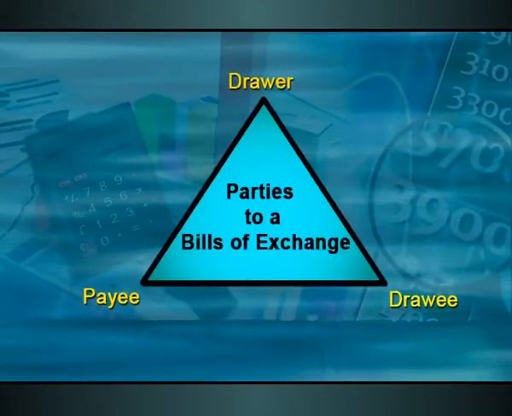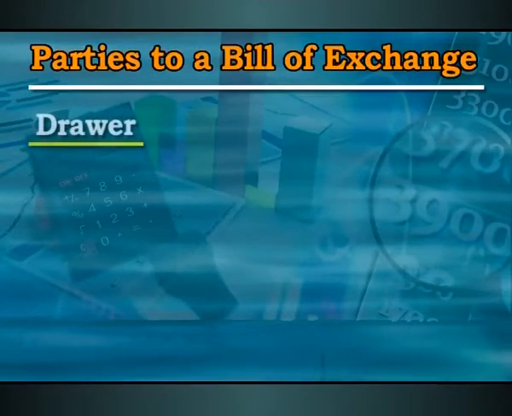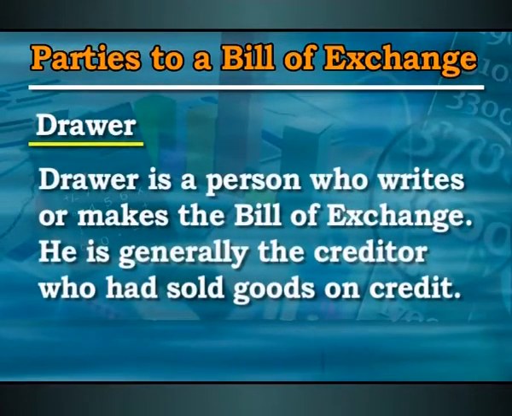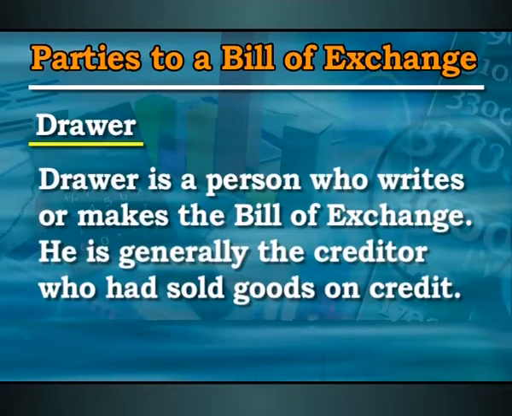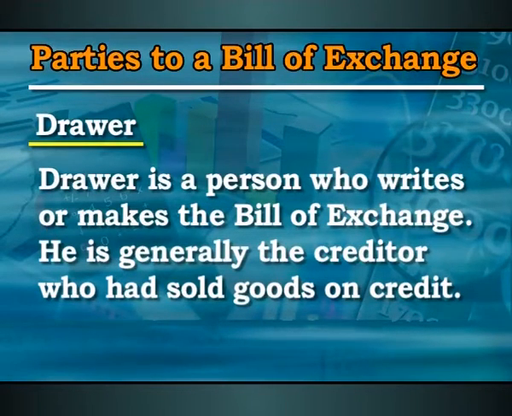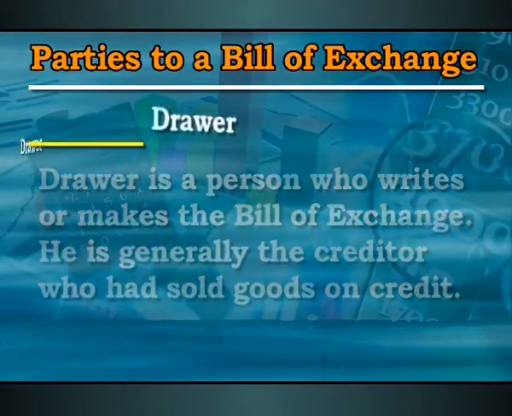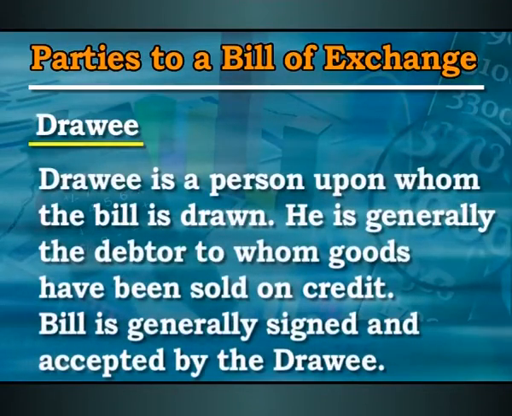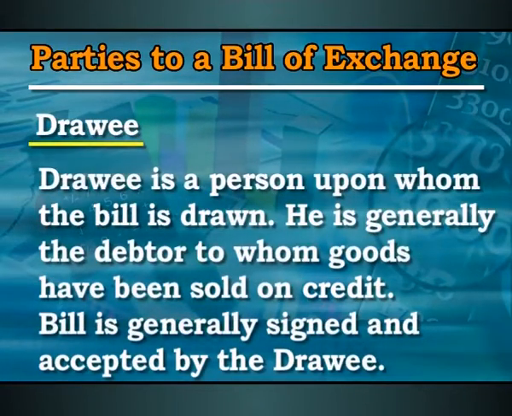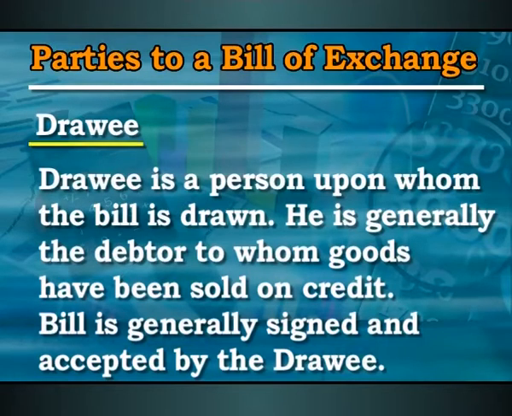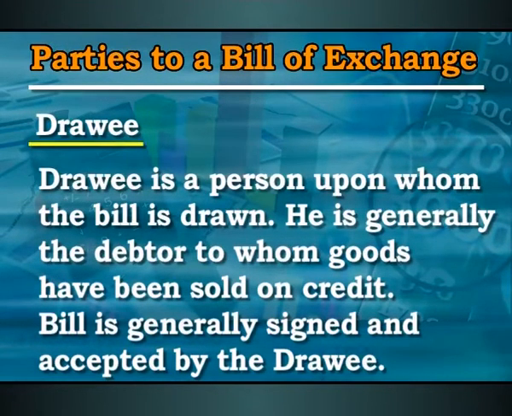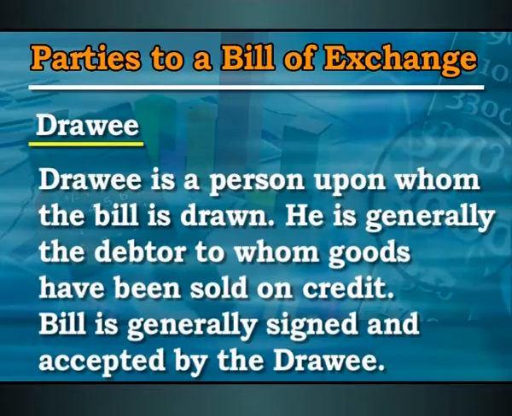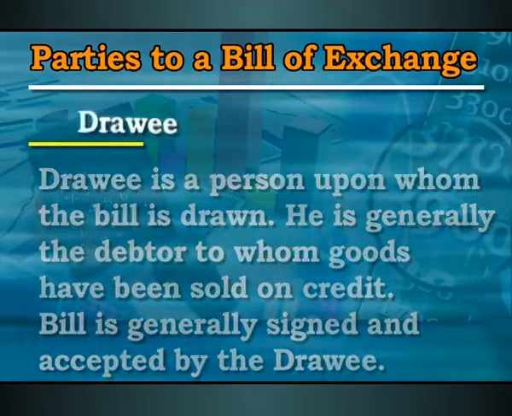If you go by the definition of bills of exchange, you will find there are three parties to the bills of exchange. One is the drawer of the bill, who is generally the creditor or the person who has sold the goods on credit. So he is called the drawer. The second party on whom the bill is drawn, the debtor or the buyer who has purchased goods on credit, is the drawee of the bill. He is responsible to make the payment.